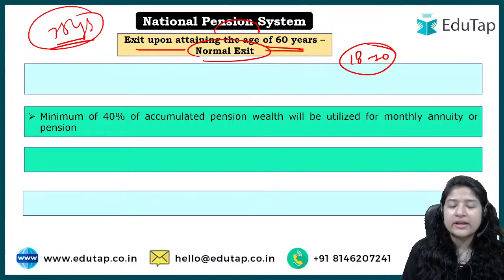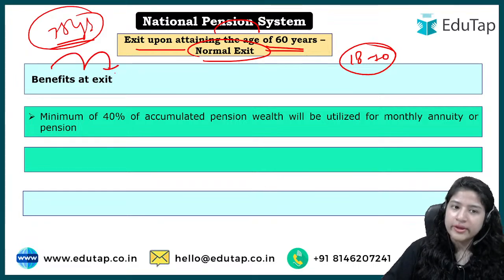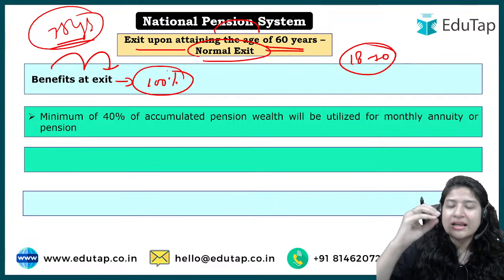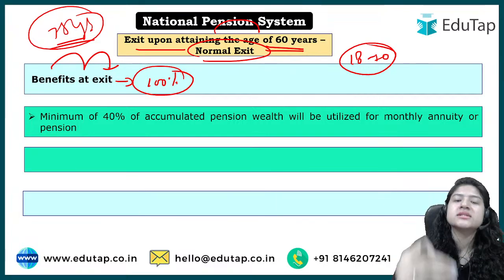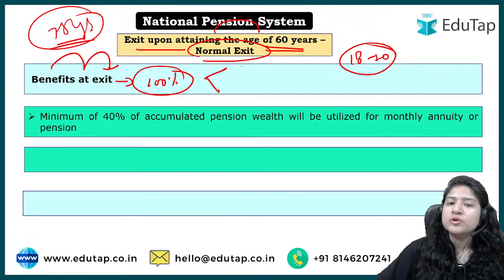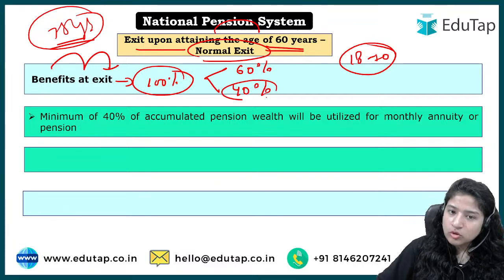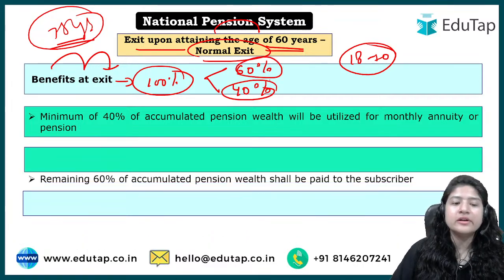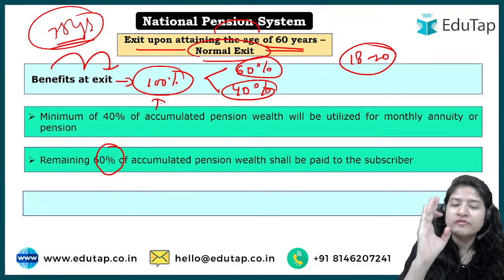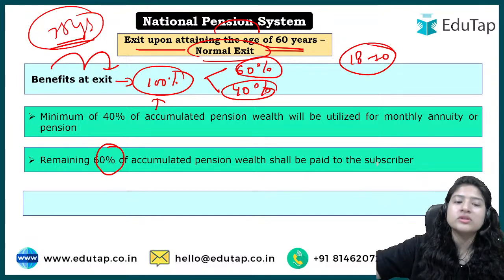In that case, what are the benefits that you will get? ठीक है, तो benefits at exit क्या होंगे? देखो, whatever be your 100% money that now is with government, and now at the age of 60 you want it back, government is going to divide that into two portions, 60% of your total amount and 40% of your total amount. ठीक है, they will provide the 60% of the amount that you have accumulated throughout the years.